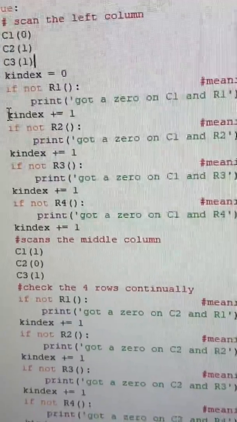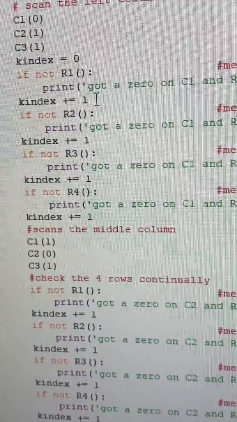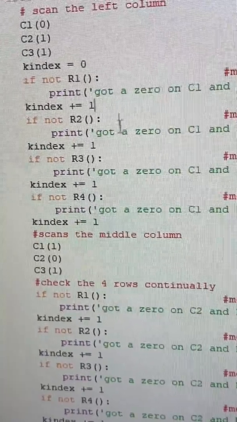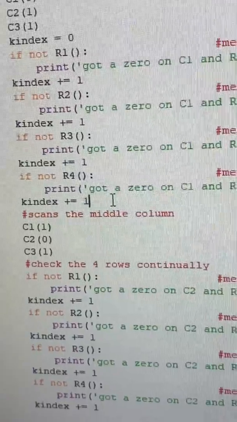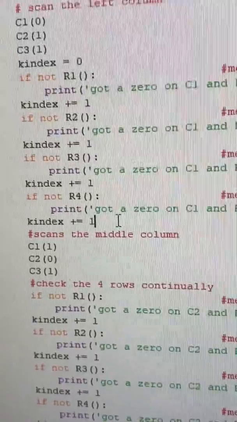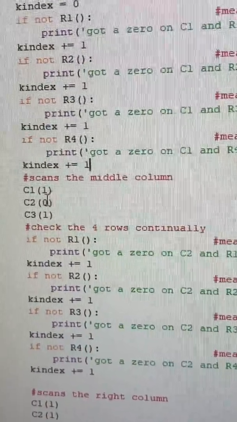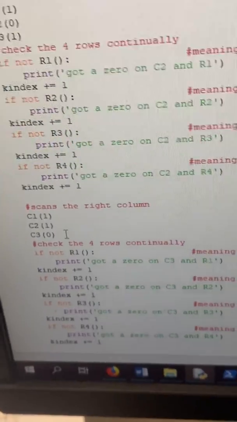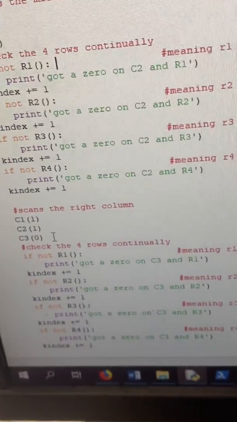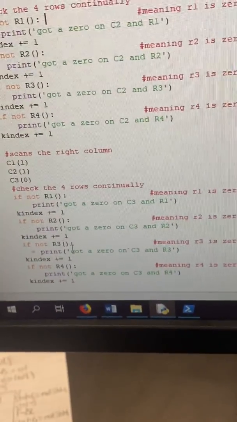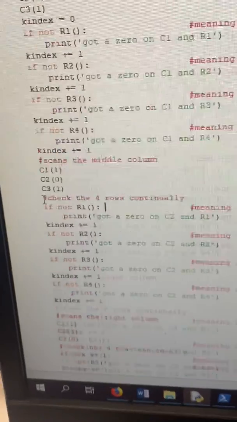And then if not, k-index increments by 1 if it's not true, and that just determines that the value you press is going into the correct column and row. That's what k-index is for. And it's the same for the middle column, that the 0 is active because column 2 is the middle column. And then same thing for the right column. C3 is 0 because that's the one that's on, the right column. And it's the same thing for the if not statement as well. And yeah.